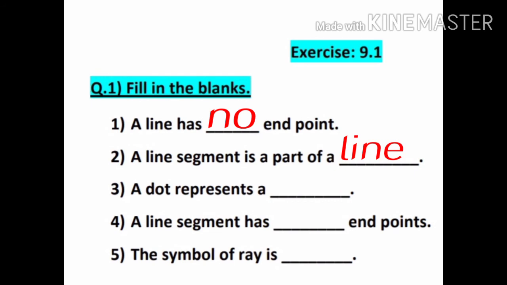Number 3, a dot represents a dash. A dot means point. So a dot represents a point. Number 4, a line segment has dash end points. As we know that a line segment is having two full stops at both sides, so it means a line segment has two end points. Number 5, the symbol of ray is dash. So the symbol of ray is a simple line with one side full stop and one side arrow.